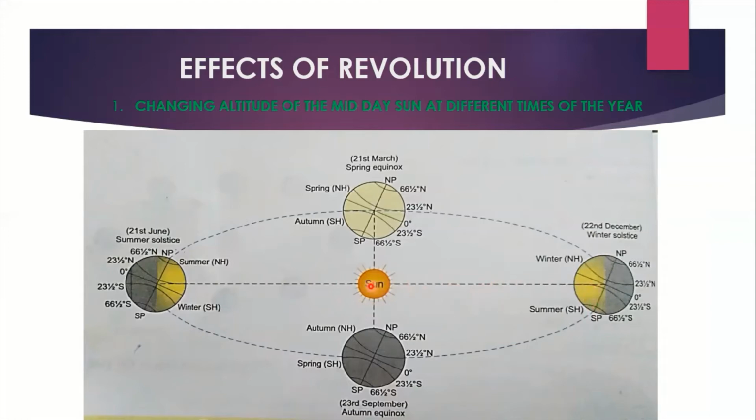So what happens? The distance between the sun and the earth is longest here, and the altitude of sun is the zenith point. That means the highest point. So this is because of the revolution of the earth. You can see 21st March and 22nd September it is closest, and 21st June and 22nd December it is the highest altitude. You can see here the distance is very high, higher than on these days. So this is the first result: the altitude of the sun is different at different times of the year.